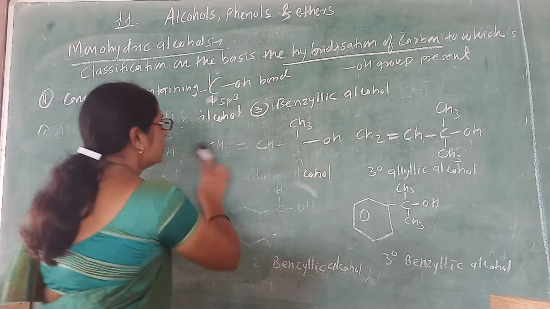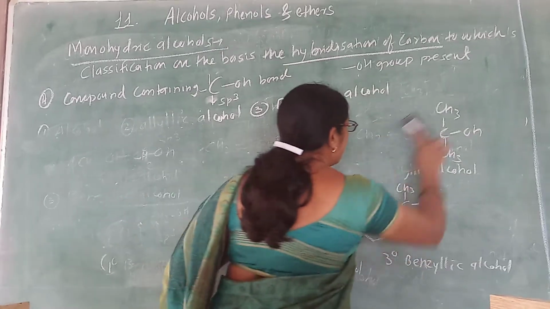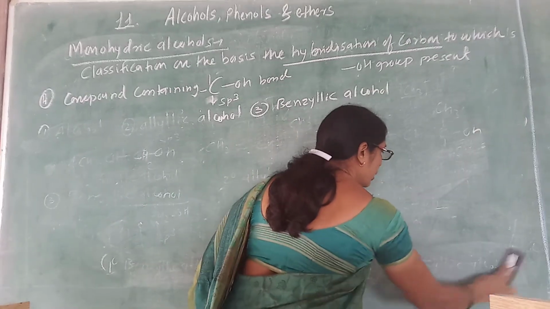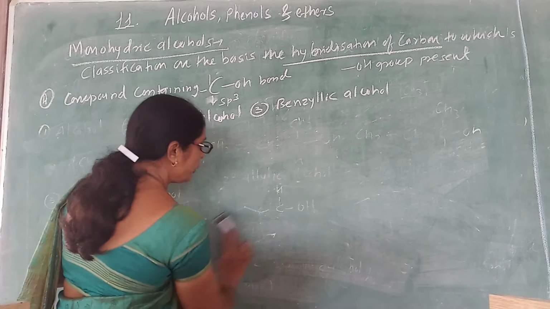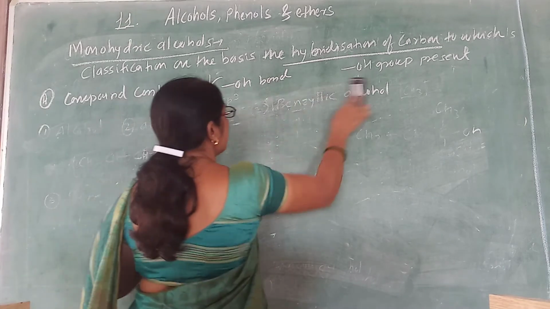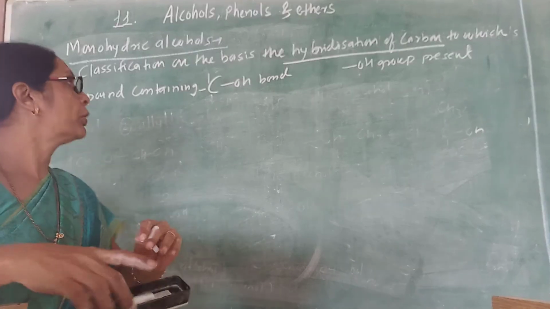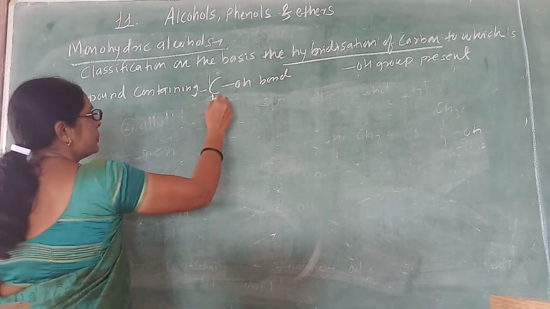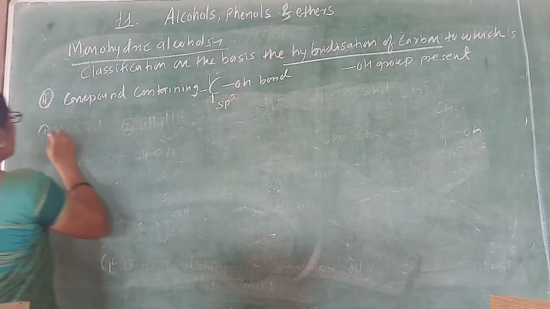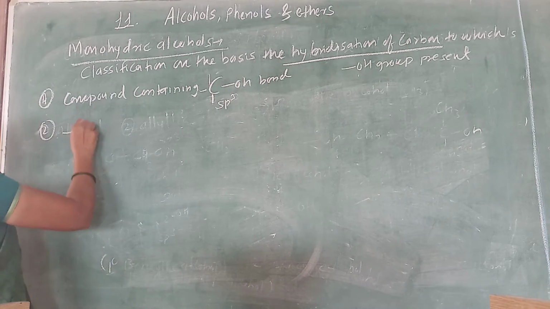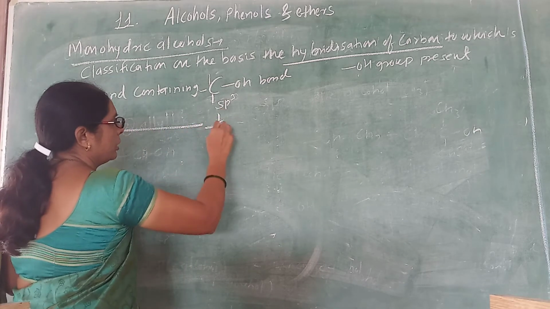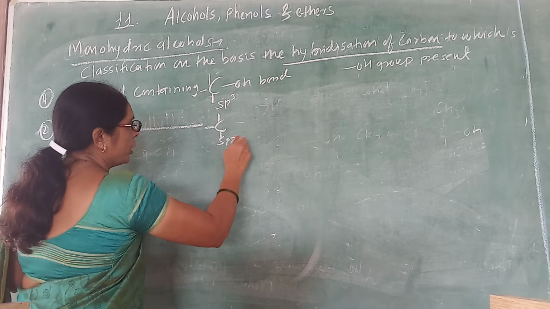Okay, now the last point in the classification is the compound containing a carbon sp2 OH bond. So this carbon is sp3 hybridized. Now consider second, the compound containing an sp2 OH bond.